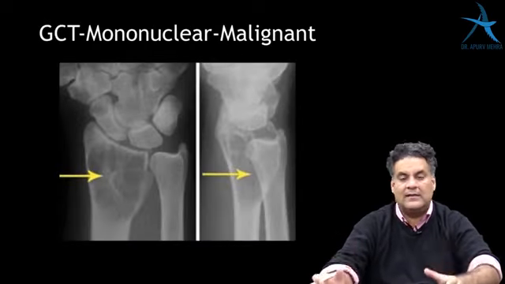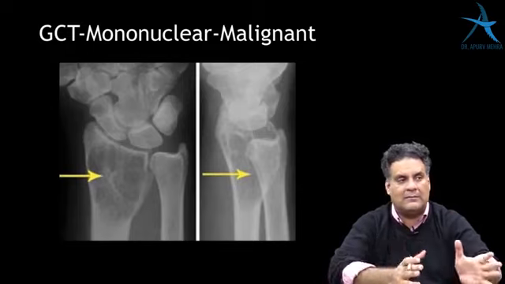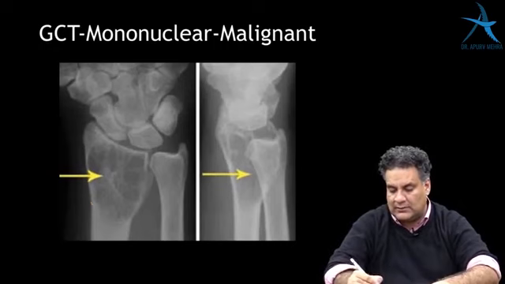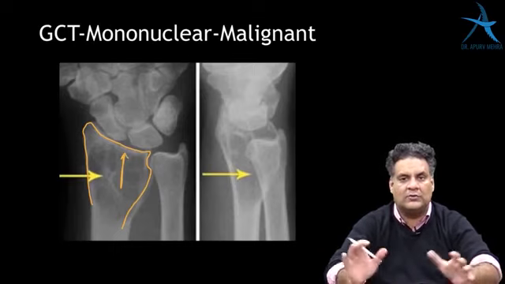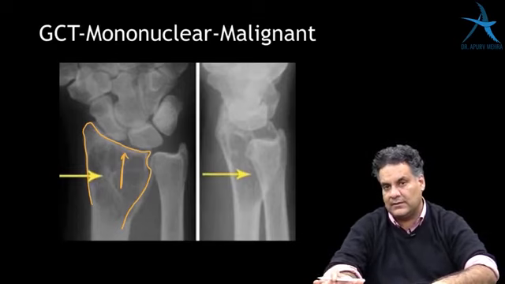Giant cell tumor, they are coming into the category of locally aggressive tumor. So they are not benign, they are not malignant, they are intermediate. Giant cell tumor is the only tumor which can go right till the joint surface. There is no other tumor known to mankind which can involve the cartilage, which is a feature of this tumor.